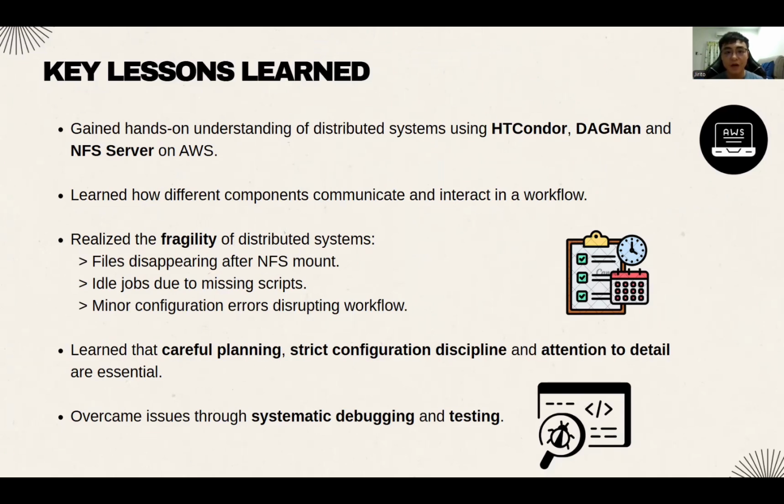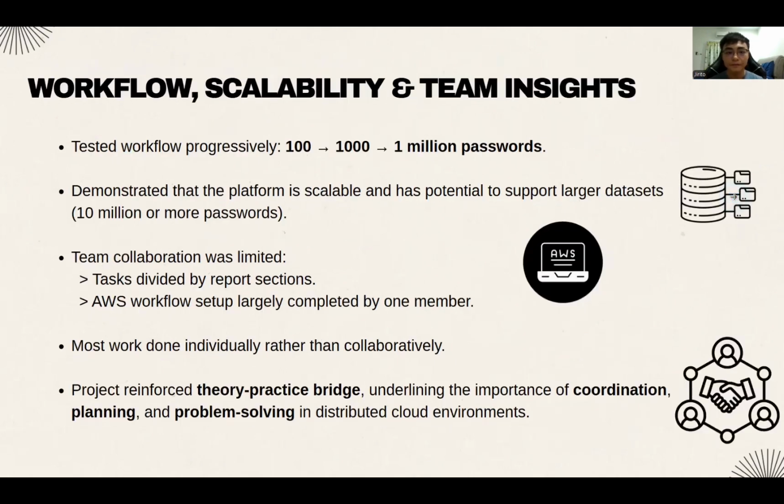One key takeaway was realizing how fragile a distributed system can be. For example, files would disappear after mounting the NFS server, jobs would go idle when a script was missing, and even minor configuration errors could disrupt the workflow. These experiences taught us that careful planning, strict configuration management, and attention to detail are essential. We overcame these issues with systematic debugging and repeated testing.